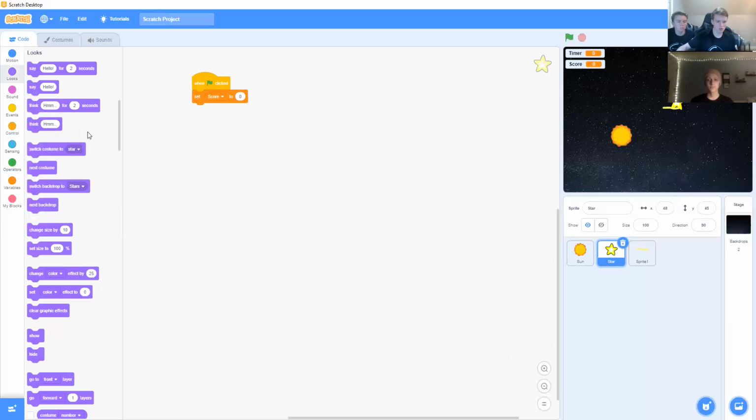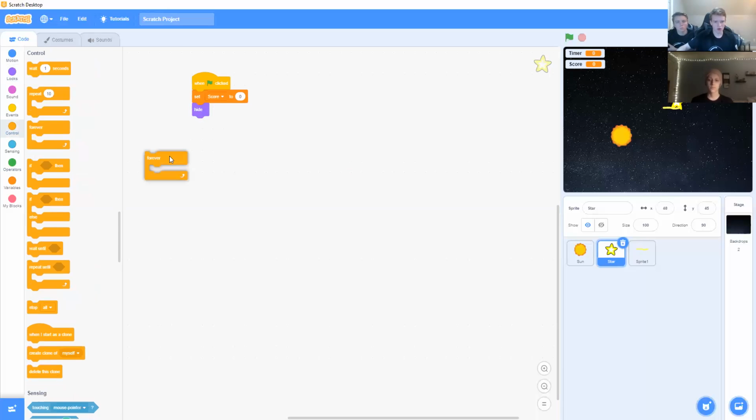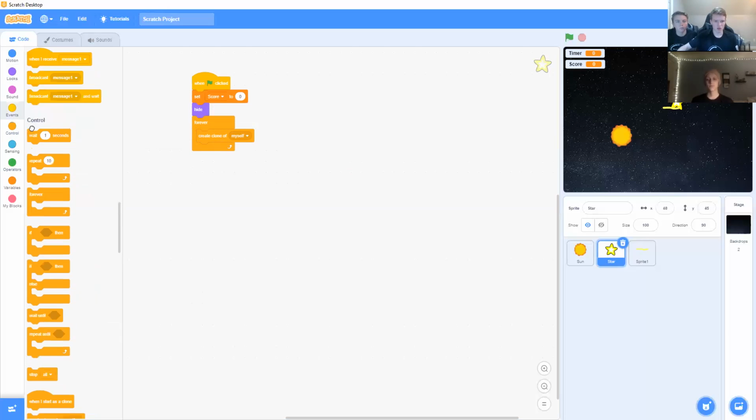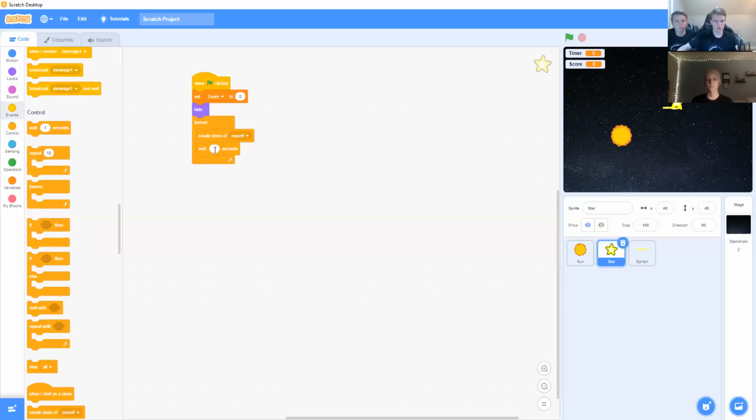Next, we'll go into looks and grab a hide block. After that, we're going to go into control and get another one of our forever blocks and place it underneath that hide block. Still in control, we're going to grab one of these create clone of myself blocks and put it inside of our forever loop. We're going to grab one of these wait blocks and put it under our create clone block and set it to 15.